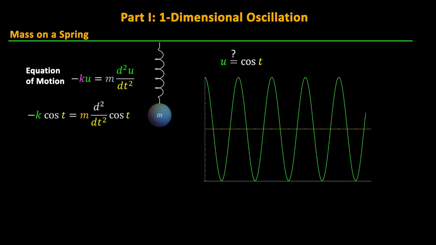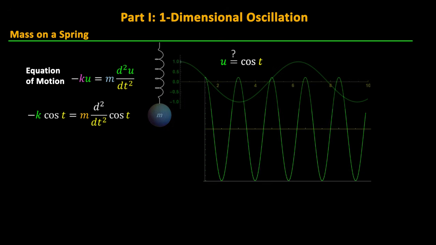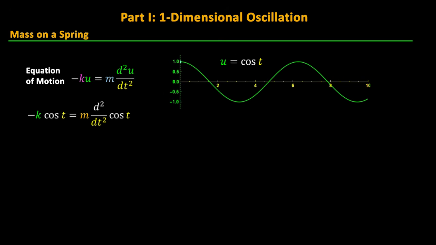Well, what happens is we need to take the second derivative of the cosine function. Let's do this in 2 steps. To better visualize the first derivative, take a look at the slope of tangent lines on each point on the cosine curve. The slope can be calculated as rise over run, where here the rise is our small change in u, du, and the run is our small change in t, dt.